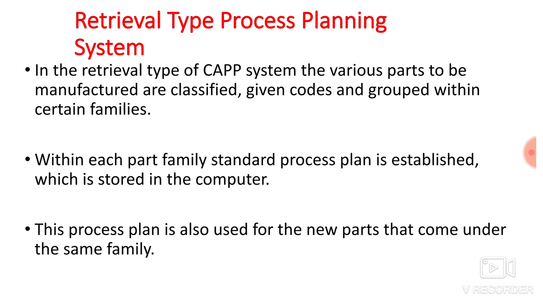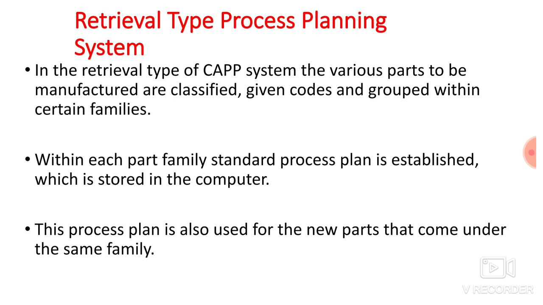Within each part family, a standard process plan is established, which is stored in the computer. Once the code is generated for a particular part, you have to write a process plan for that part and then store that process plan inside the computer. This process plan is also used for new parts that come under the same family.